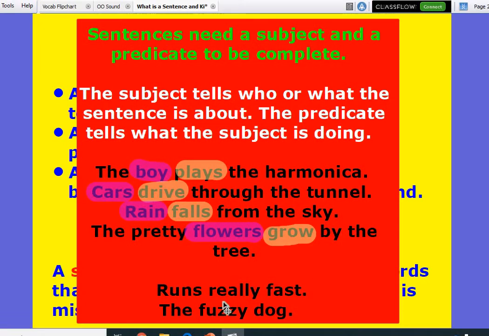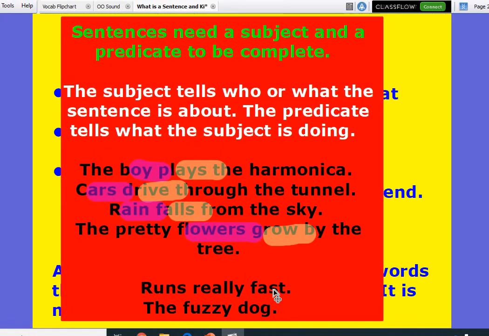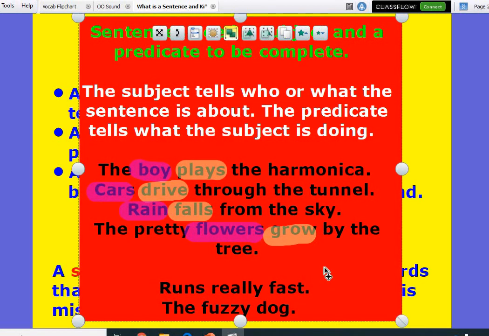If you look at these two sentences down here, runs really fast. Is that a whole sentence? No, because it's missing the subject. It tells me what they do. It's telling me that it runs really fast, but it doesn't tell me who or what. It's missing its subject. So this would be a fragment or not a whole sentence because it doesn't tell me who's doing it. It's missing the subject.